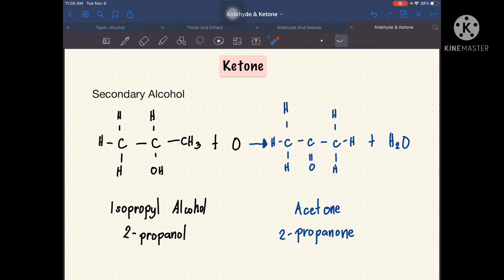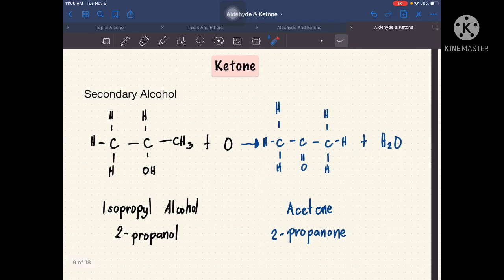Or, its IUPAC name is 2-propanone. So, itong acetone na to, ito yung ginagamit pangtanggal ng ating nail polish. So, through oxidation, ang product niya is ketone plus water. So, the same lang with the aldehyde na dalawa yung magiging product niya pag dumaan siya ng oxidation. The ketone and then water.